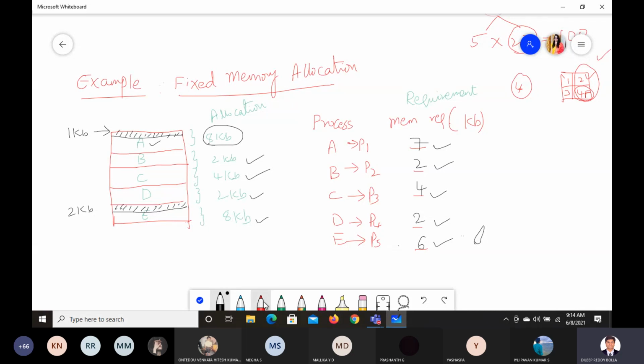This black colored portion that got wasted is called a fragment, or this can also be called fragmentation.